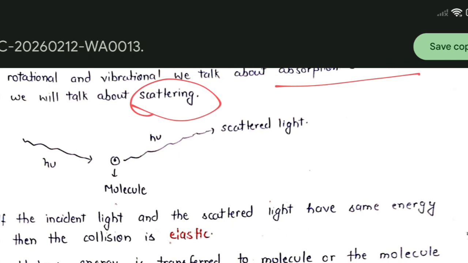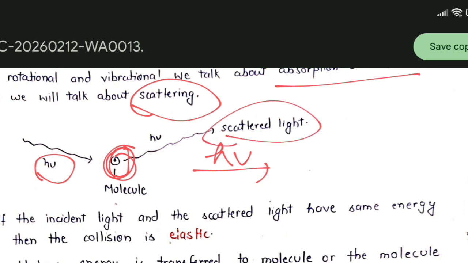See, in this structure we have a molecule, and when incident light of energy h mu falls on it, then three things can happen. Either it will give back the whole energy h mu after reflecting from the molecule, or the molecule can absorb energy and we will get scattered light of lesser energy.